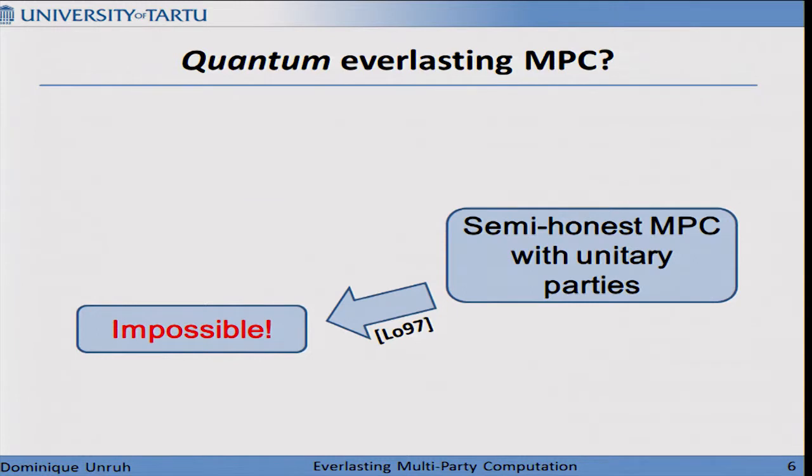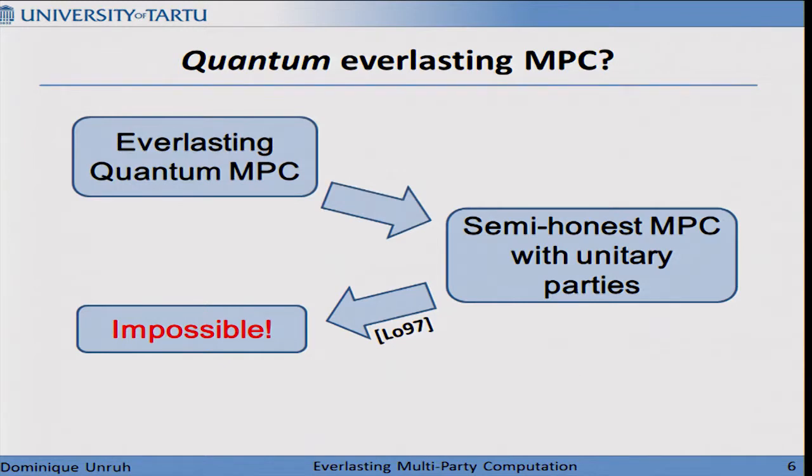What we actually know, by slightly generalizing and reformulating old impossibility results by Mayers and Lo, is that you cannot do semi-honest multi-party computation in the classic quantum setting if the parties are unitaries. For those who are not into quantum stuff, think of this just as non-erasing parties. It's a similar thing, whether they do unitary operations or non-erasing. It has, in this context, similar effects. So you cannot actually do a semi-honest multi-party computation protocol when you require the parties to be unitaries.